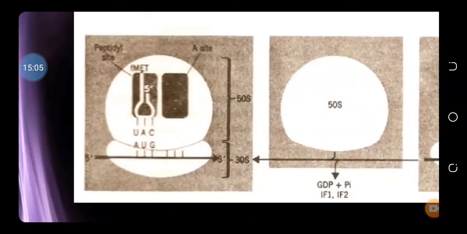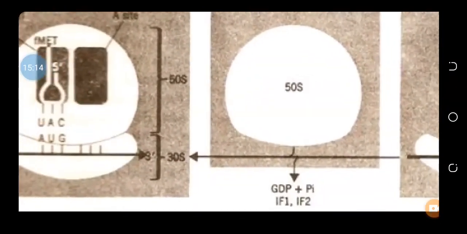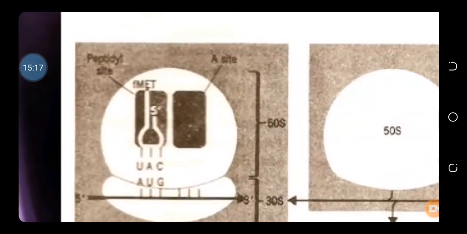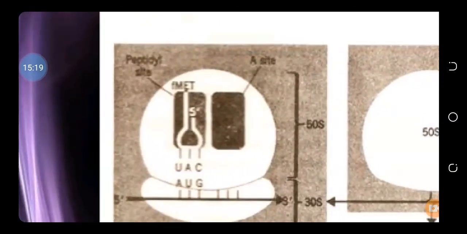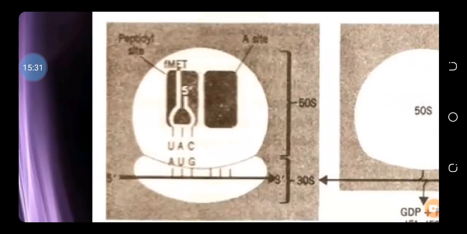The 50S and the 30S subunits combine, and the whole structure is called 70S. And here you see that the large subunit has different sites, the A site and the P site, where the A site is the site where the newly arriving amino acids enter. Only the first amino acid, the F-MET or the MET transfer RNA, comes on the P site. Otherwise all the new upcoming ones come on the A site.